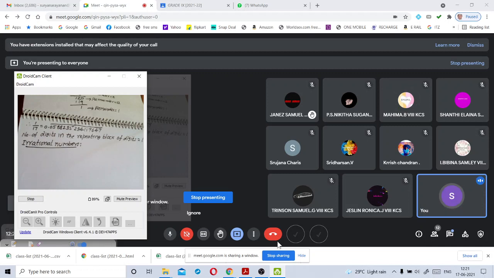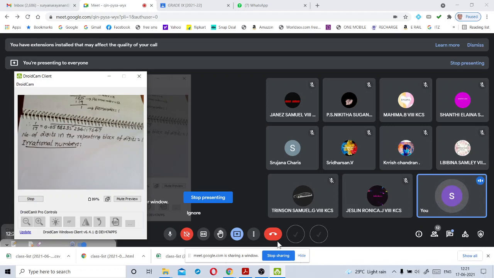Simply, we have discussed previously the numbers which cannot be expressed in the form of p by q, where p and q are integers and q is not equal to 0. That is one definition.